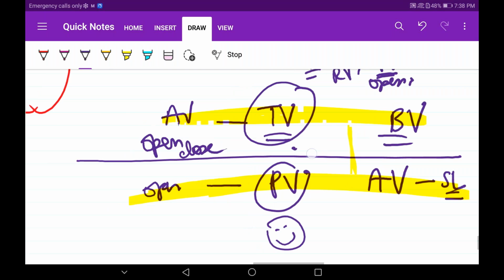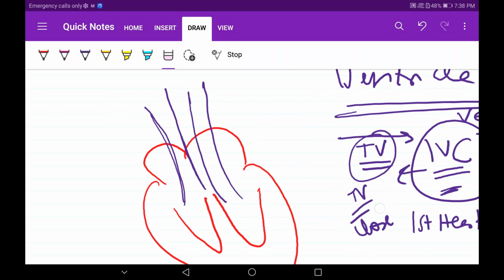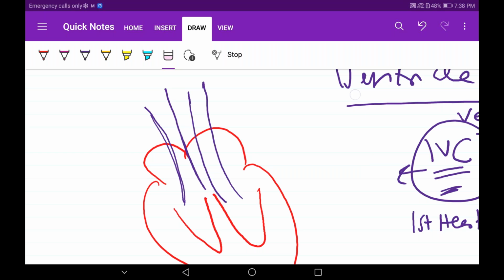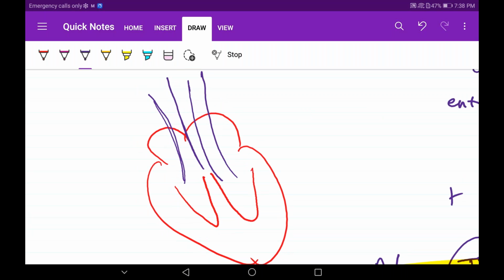Let's go. Now I'm in the diastole. I will address all your doubts, do not worry. We can increase the time for the session for doubts, but we cannot increase the time for teaching the subject. So I'll just continue.